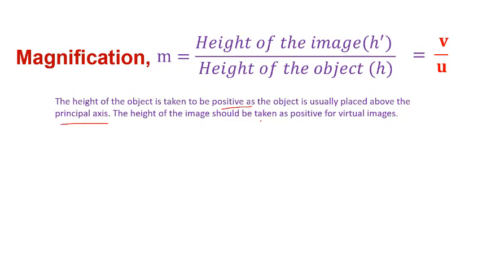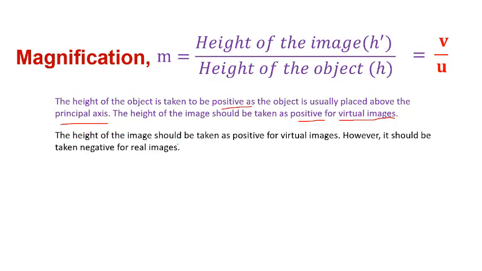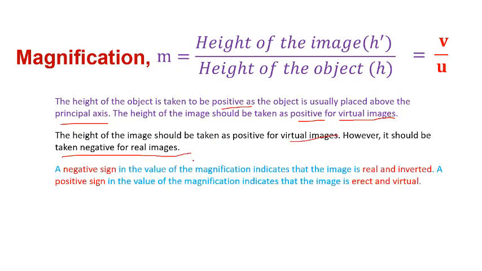The height of the image should be taken positive for virtual images. However, it should be taken negative for real images. A negative sign of the magnification indicates that the image is real and inverted. A positive sign of the magnification indicates that the image is erect and virtual.